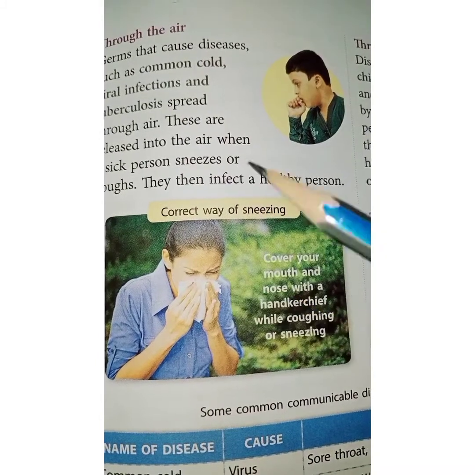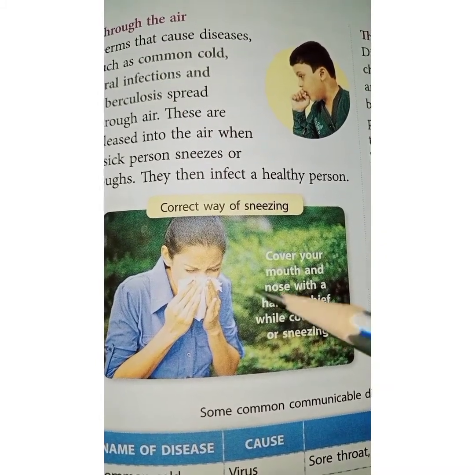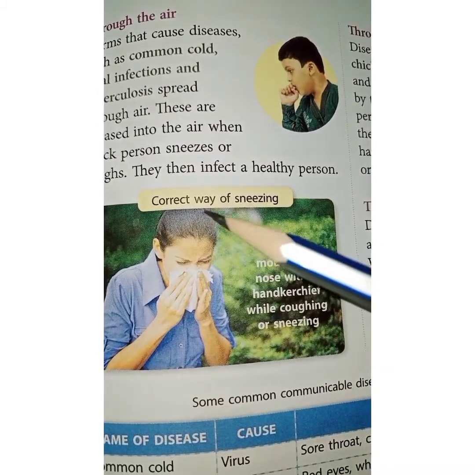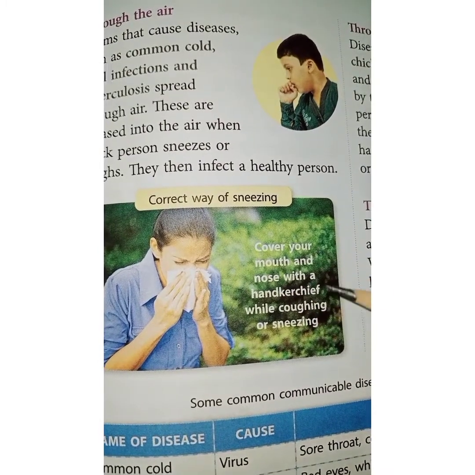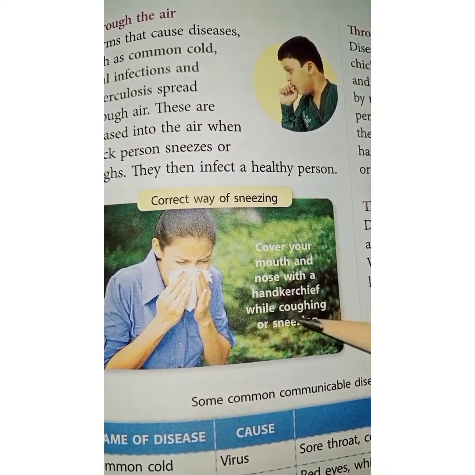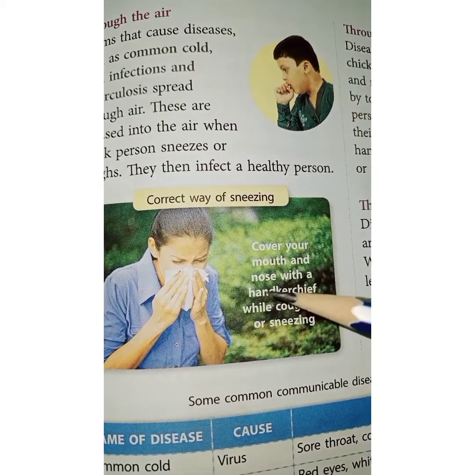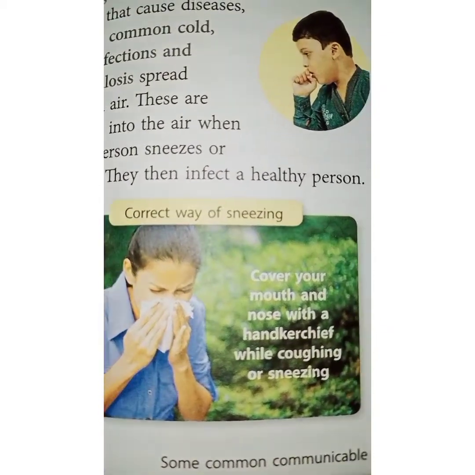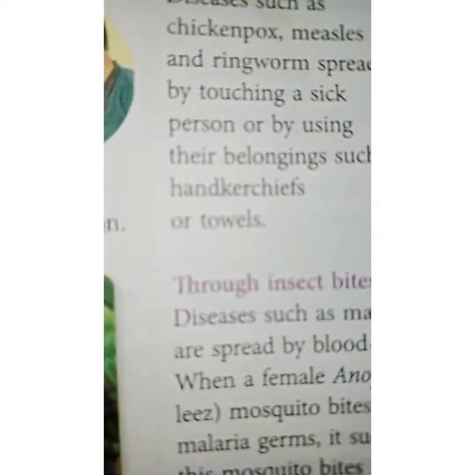So the sick person will infect the healthy person. The correct way of sneezing is to cover your mouth and nose with a handkerchief while you are coughing or sneezing, so that you do not spread it to a healthy person.